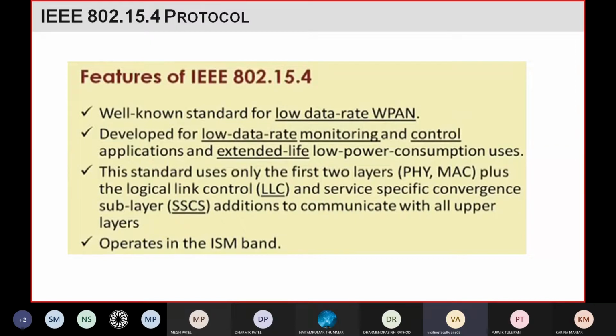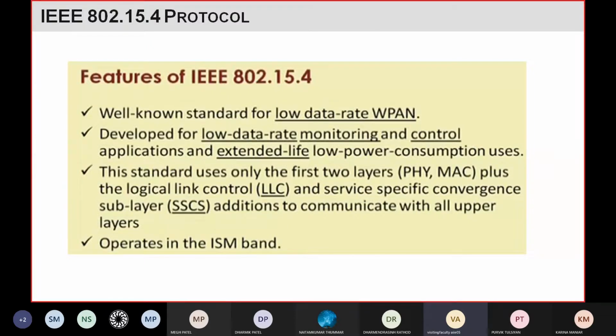In a personal area network, your devices are in short range, or the number of devices in the personal area network is very small, right? So you can use this protocol in applications which have a very limited number of devices, and where you can't use wire to connect the devices, and you need to do the communication wirelessly. There you can use this protocol, right?